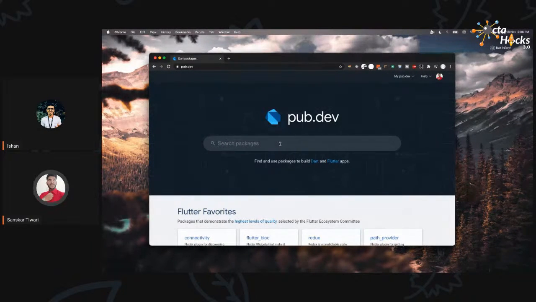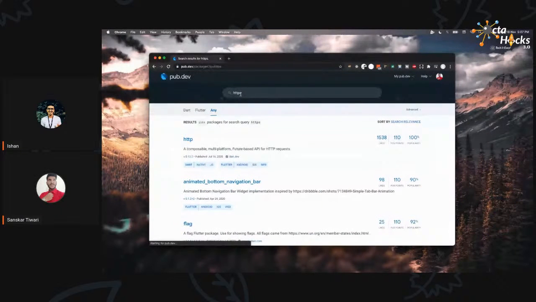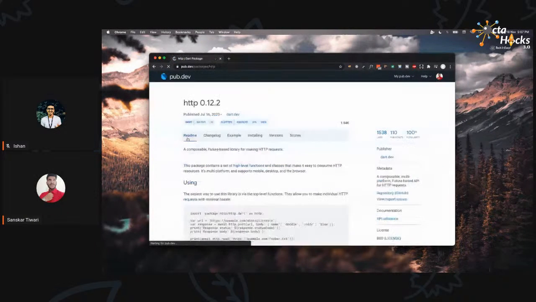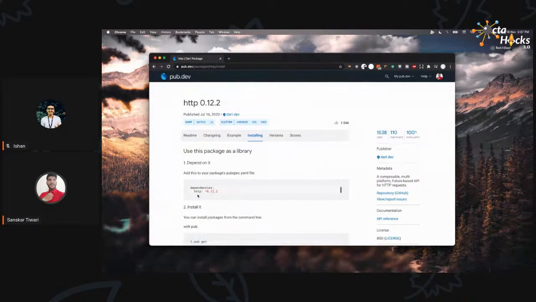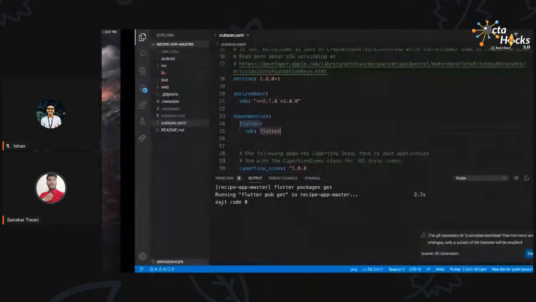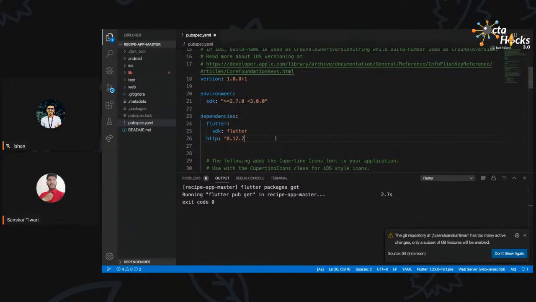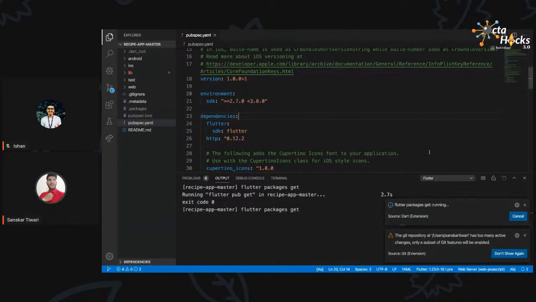So first we will start by downloading the important package which we need. So the first package will be HTTP. So we are going to go over here and install this package. Now, how are we going to do that? We just copy this by visiting this installing tab, copying this HTTP and the version, and then you just need to paste it over here inside the pubspec.yaml file. Okay. So once we do that, we can save it, or you can click on this button to get the packages.